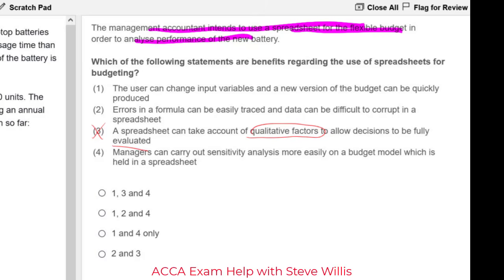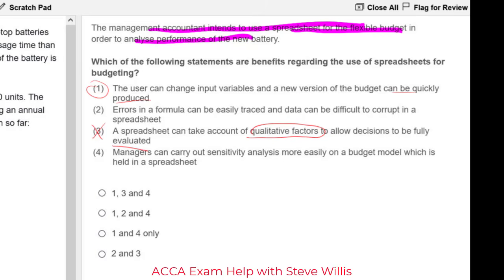How about statement 1? The user can change input variables and a new version of the budget can be quickly produced. Yes, that is a benefit of spreadsheets, that you can change figures in cells to quickly produce a new version of a budget. So we like statement 1.